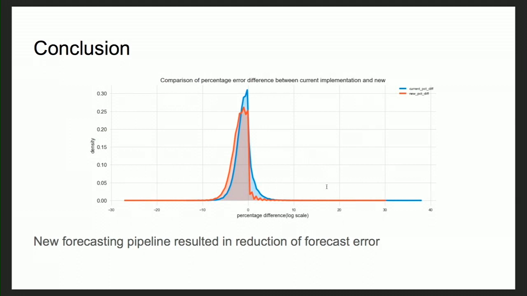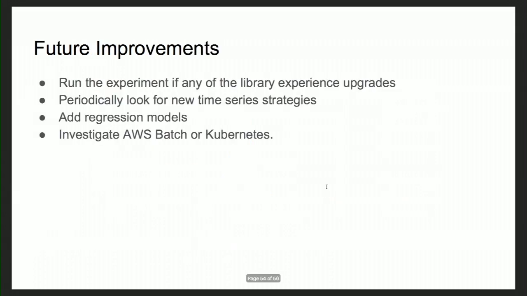So in conclusion, implementing all of this resulted in a reduction of forecasting error. As you can see, this is on log scale, but we've shifted down the percent difference. So Pranav, do you want to come back up?